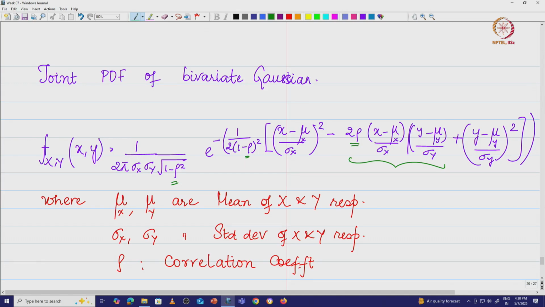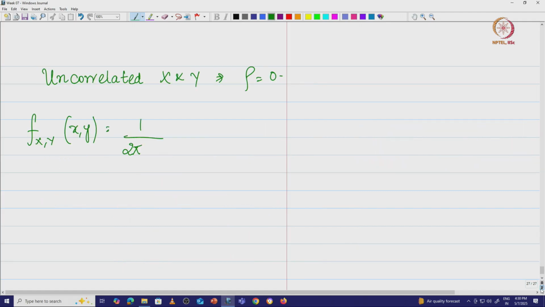So let us do this. So what we have is basically the following: 1 by 2 pi sigma x sigma y e to the power of minus 1 by 2 into x minus mu x by sigma x the whole square plus y minus mu y by sigma y the whole square, right. This is what we have.